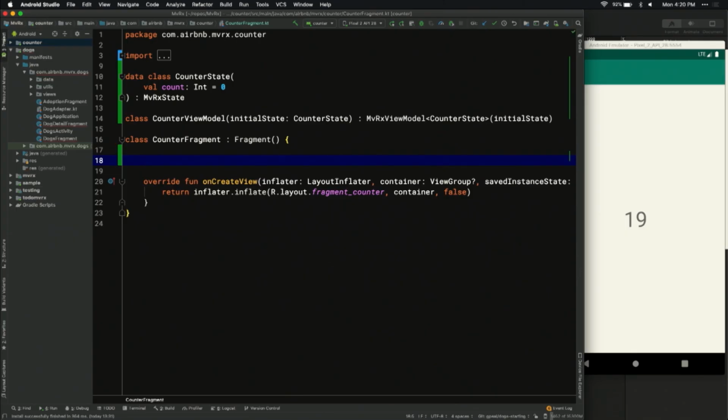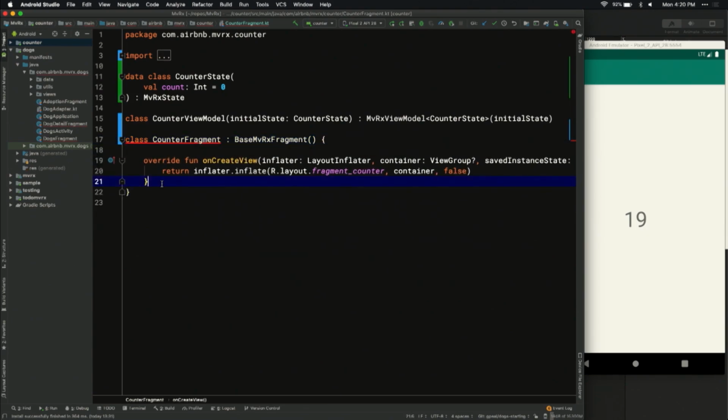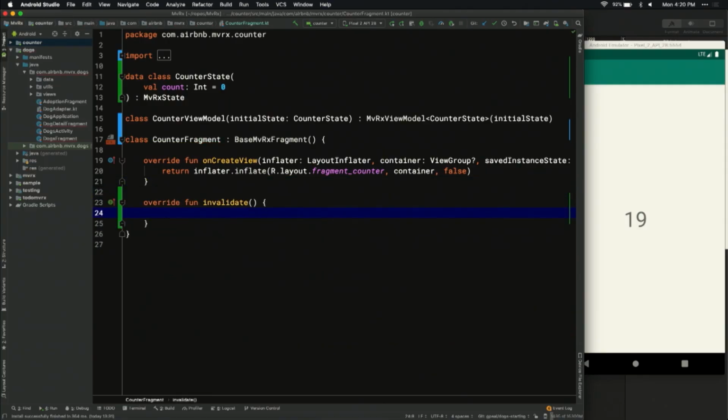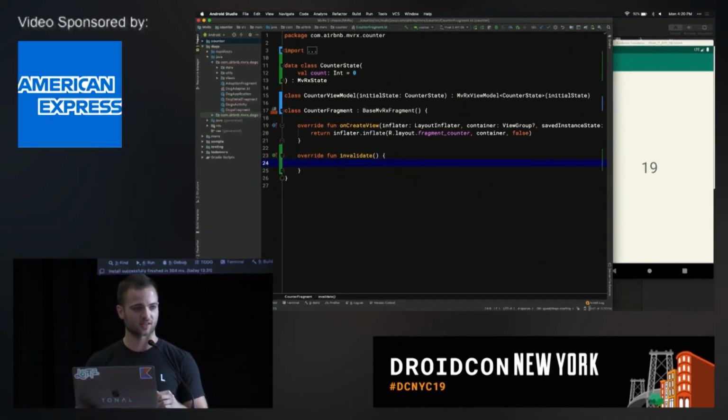This is one of the things that we did because MvRx is Kotlin first. So first, we're just going to make our fragment extend BaseMvRxFragment, like that. And then immediately, the class is going to turn red because there's one function we have to implement, called invalidate. Invalidate is similar to render, if you're familiar with React. This will get called anytime the state for any of your viewModels changes, and all you need to do is re-render the screen. We're going to implement that in a second, but now at least the class will build.